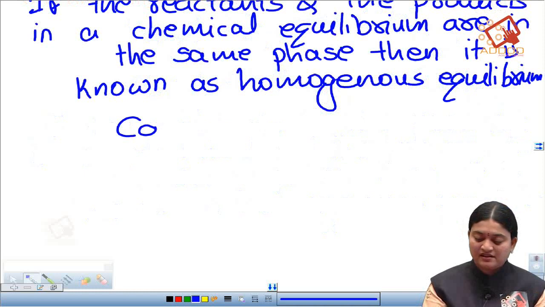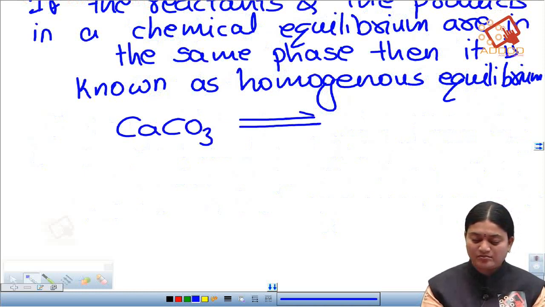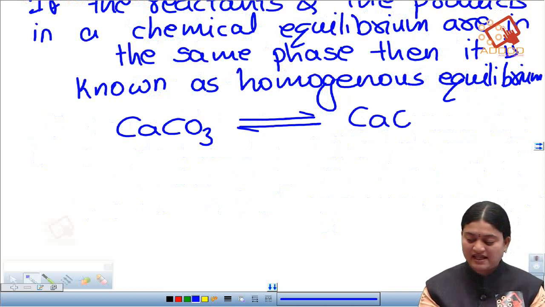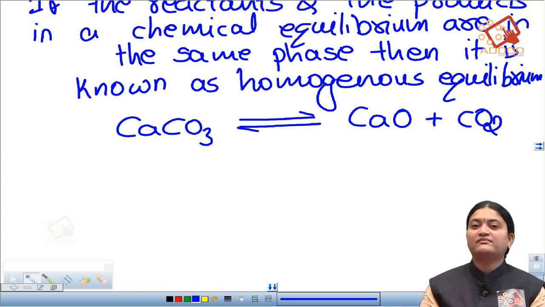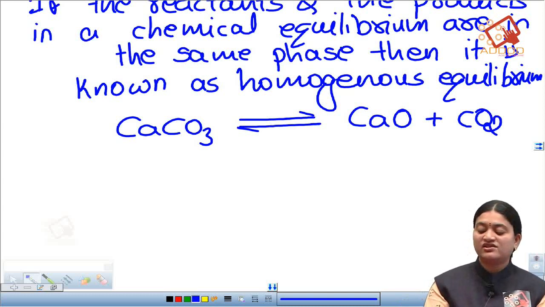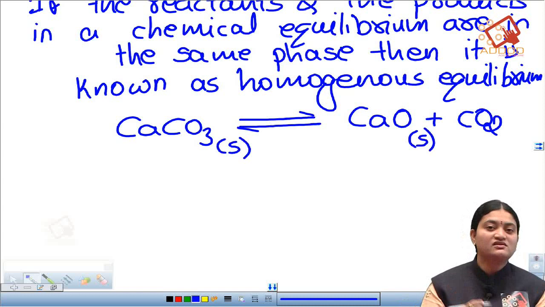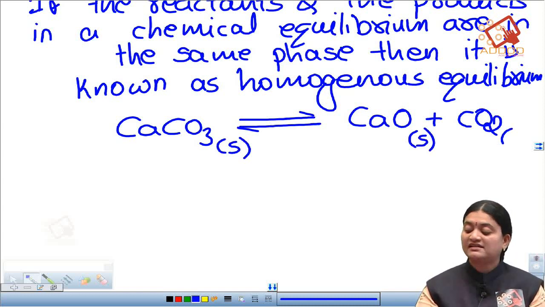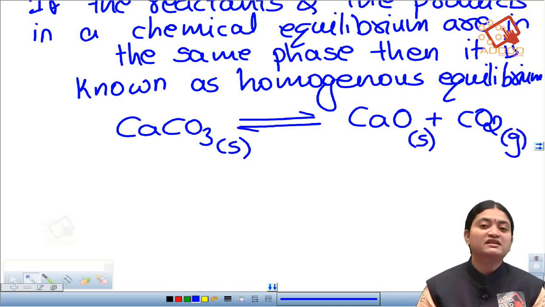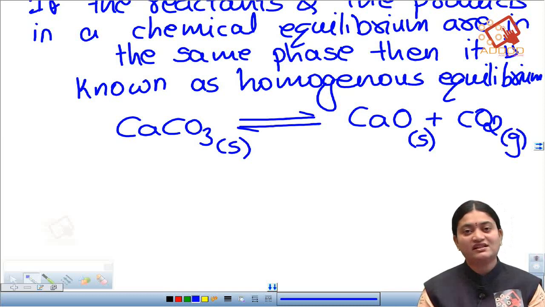For example, calcium carbonate gets decomposed to give us calcium oxide plus carbon dioxide. In this example you can see that the calcium carbonate is in solid state and the calcium oxide formed is also in a solid state, whereas the gas formed, that is the carbon dioxide, is in a gaseous state.